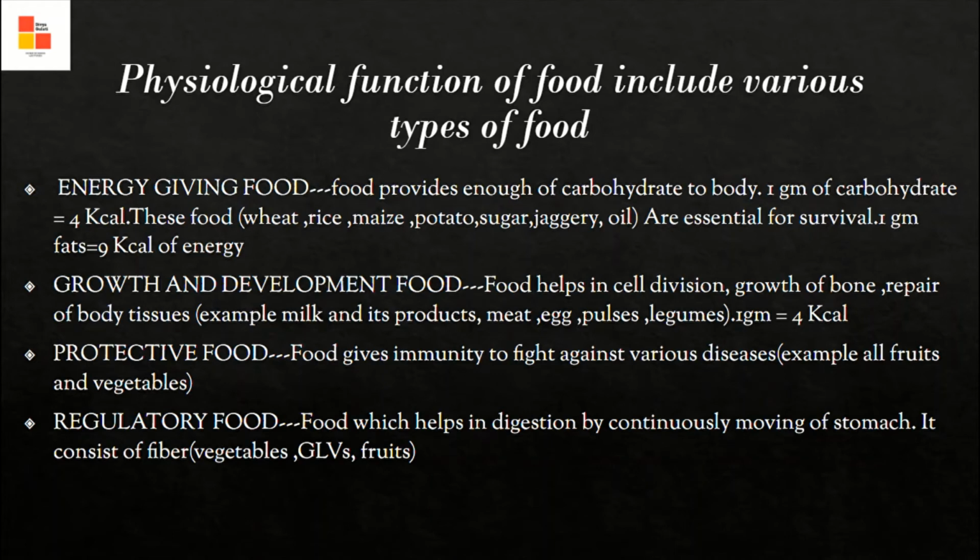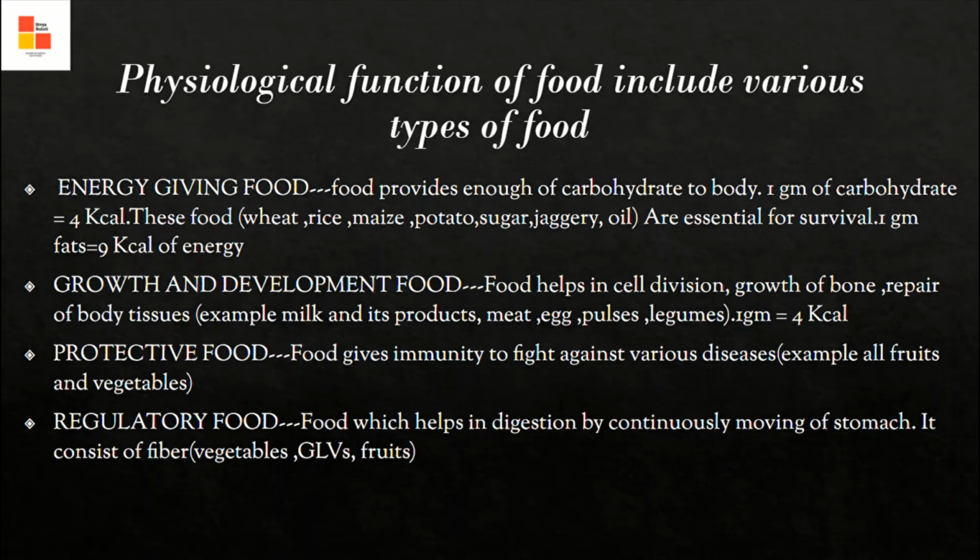Energy giving food is the food which provides carbohydrates to the body. Examples: wheat, rice, maize, potato, sugar. They are essential for survival. Under the energy giving food, carbohydrates: 1 gram gives 4 kilocalories of energy. Fats: 1 gram gives 9 kilocalories of energy.